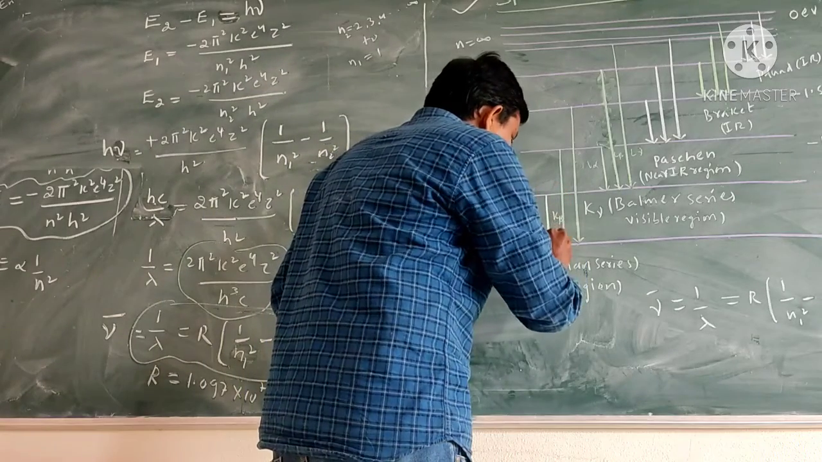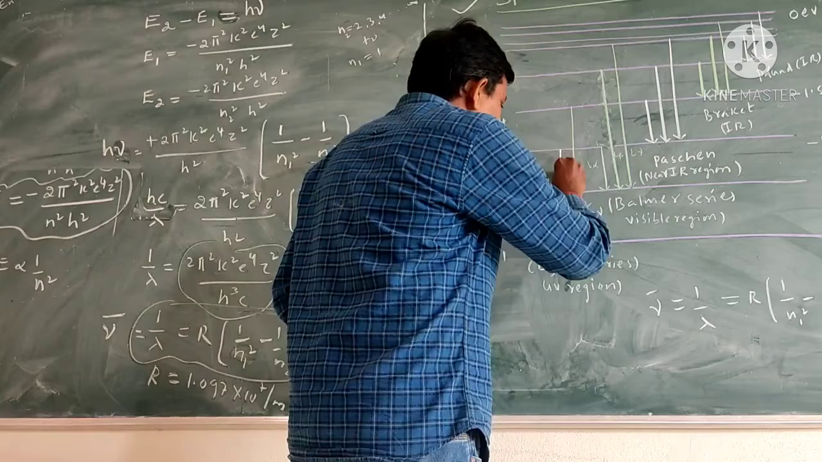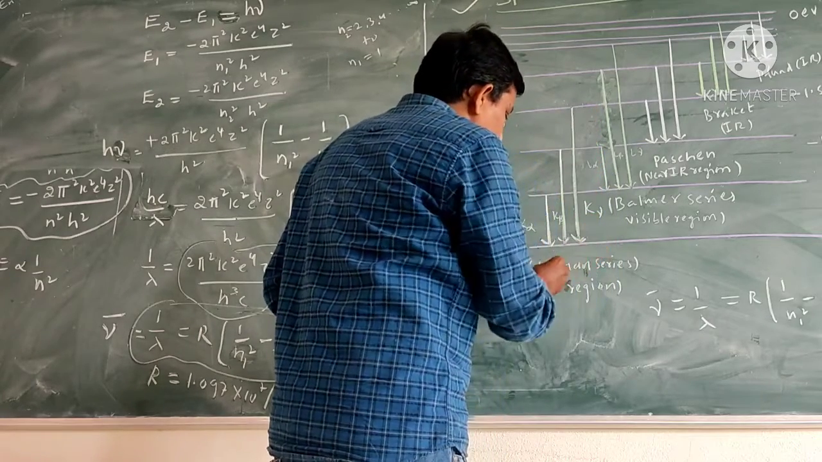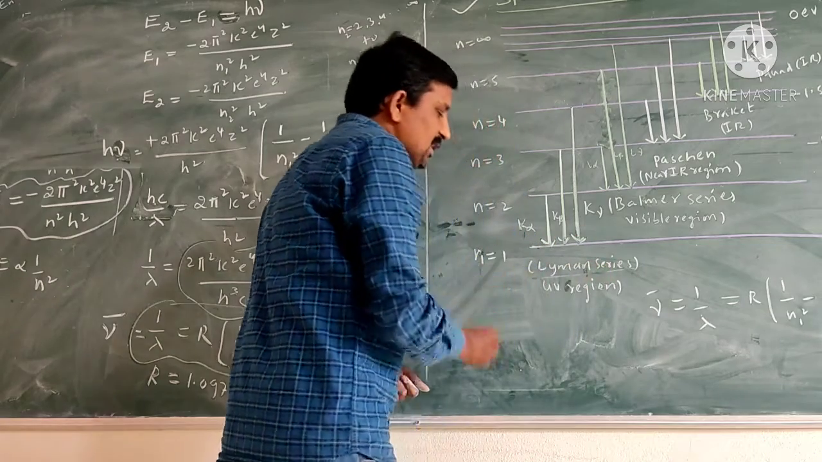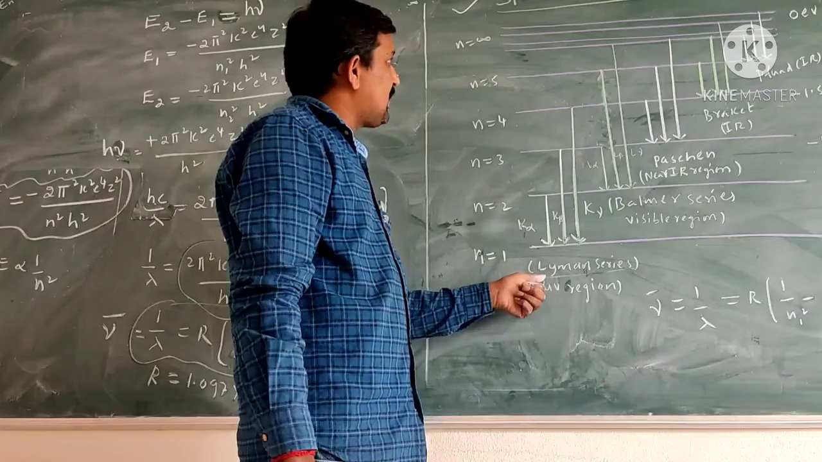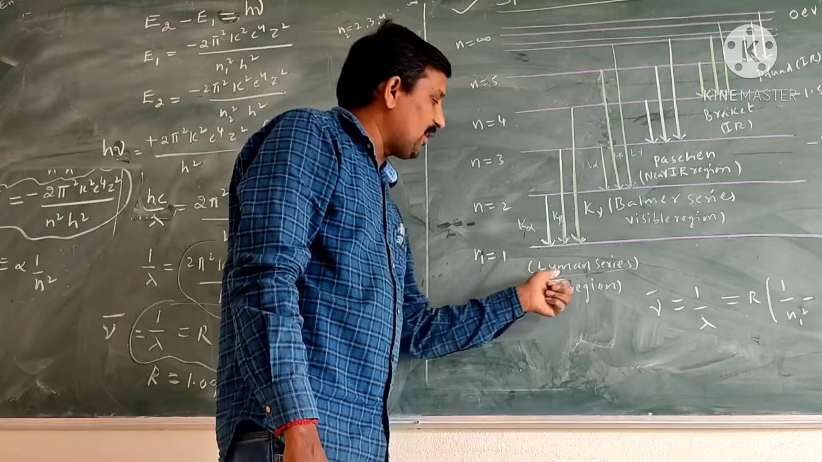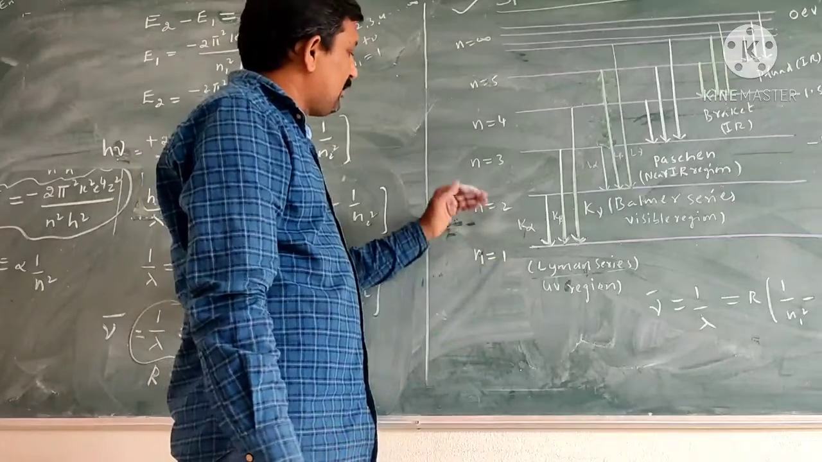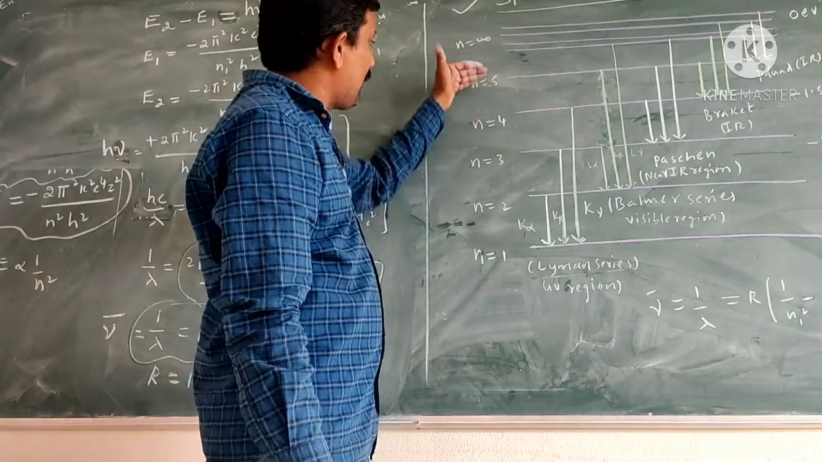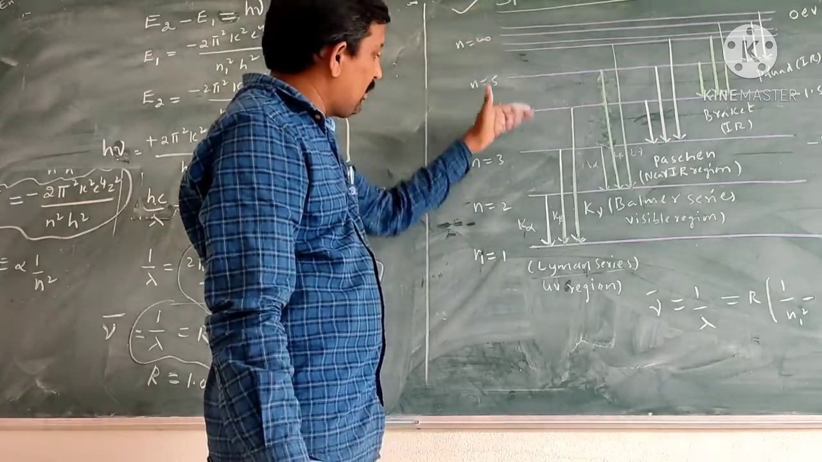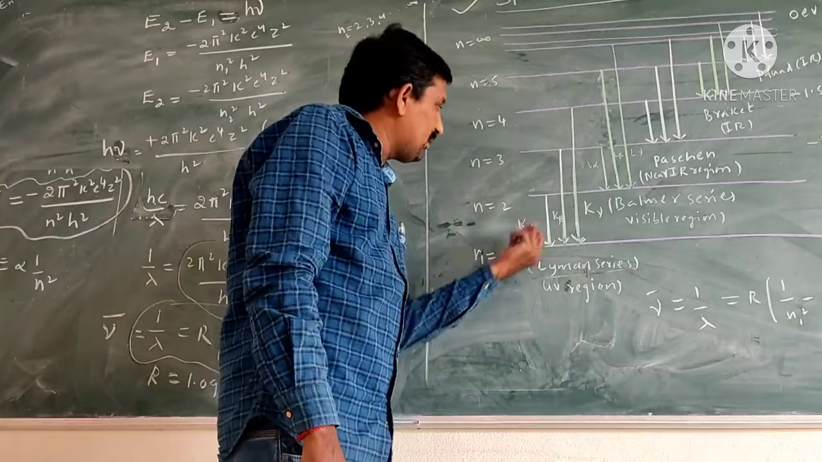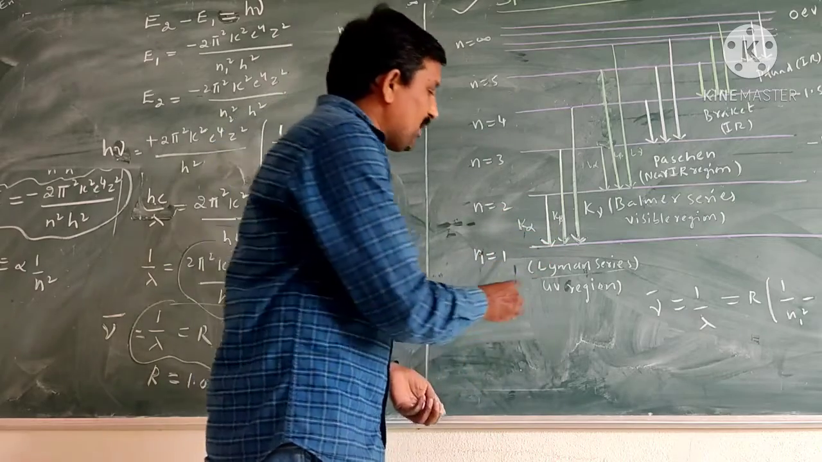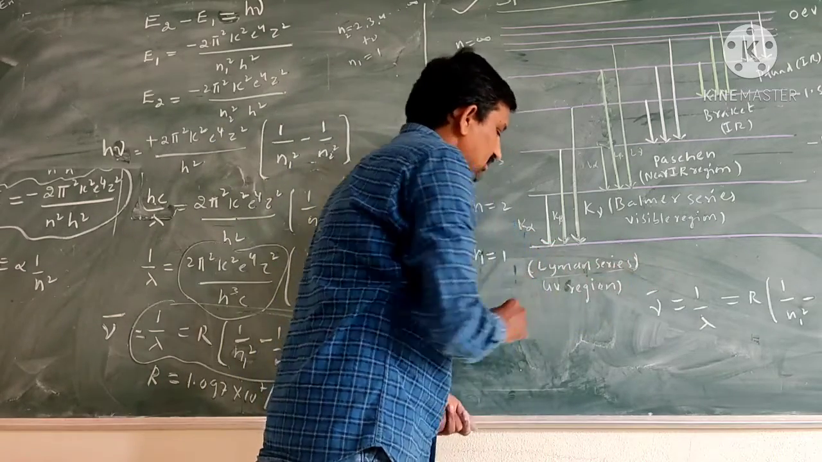The energy radiated in this line spectrum gives the lines called the Lyman series. So when the electron jumps from n equal to 2, 3, 4, 5 up to infinity orbits to the n equal to 1 orbit, the electron transitions from 2 to 1, and the Lyman series is formed.